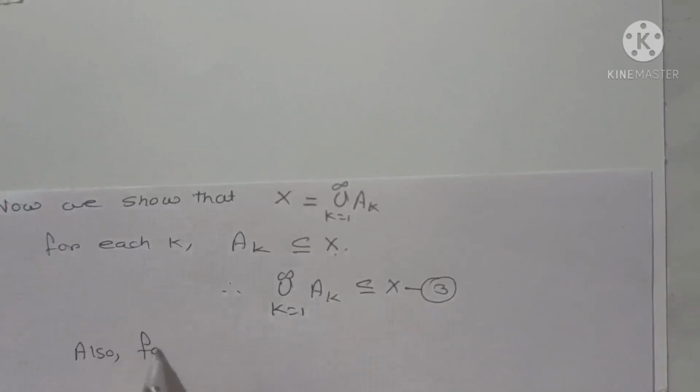Also, the given condition is that for each x, norm of Tn x is bounded.